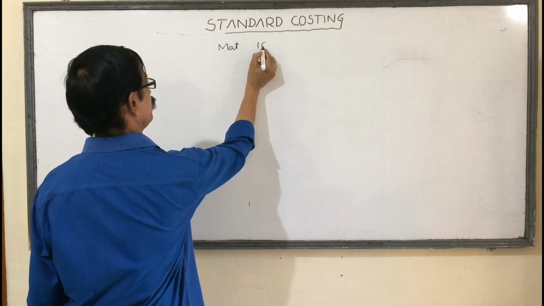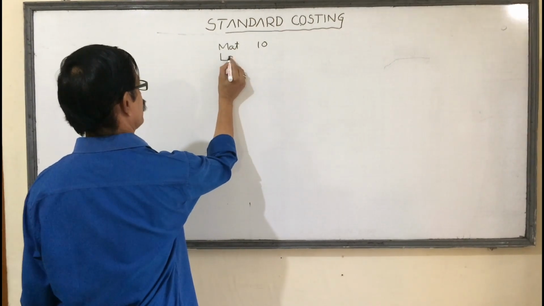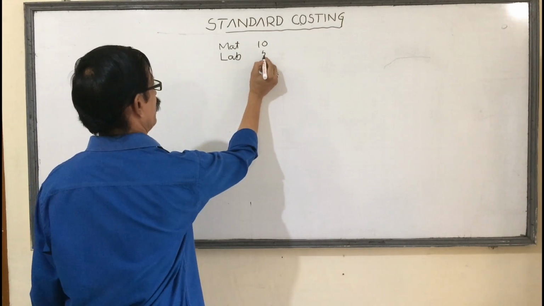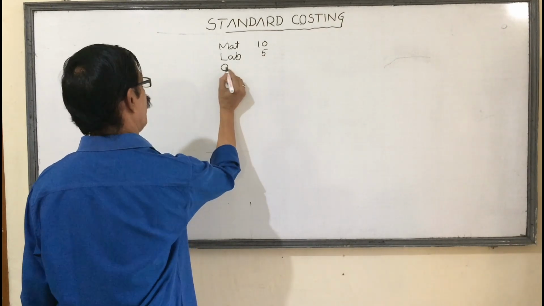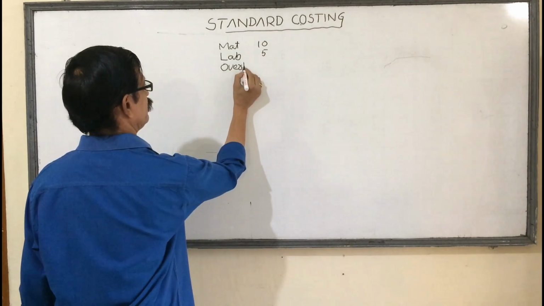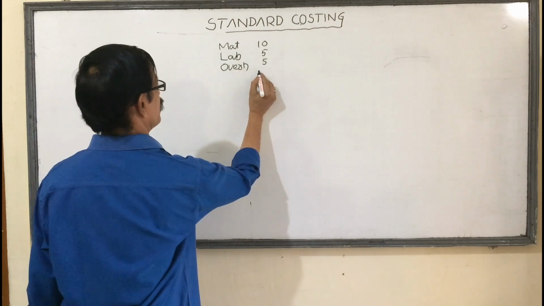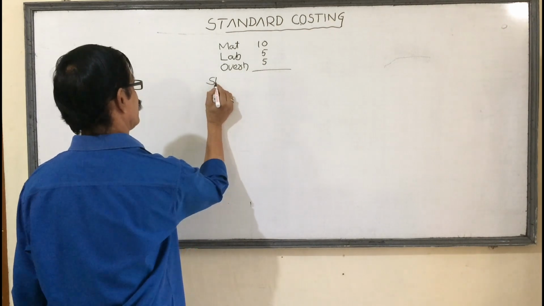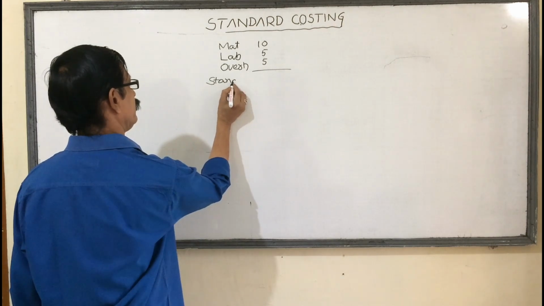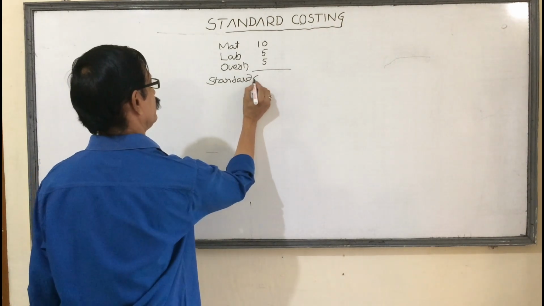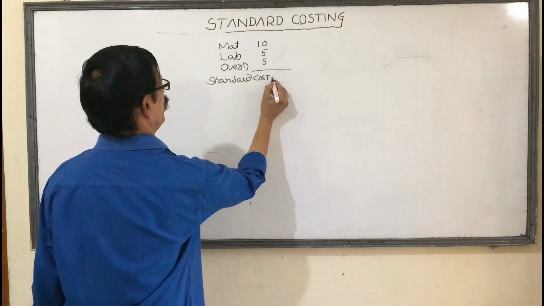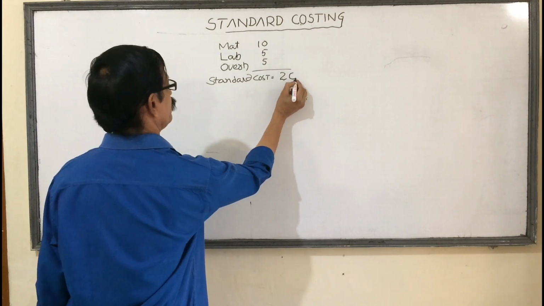Suppose 10 rupees. Labor cost 5 rupees. And overhead cost 5 rupees. Totally, the standard cost is ₹20.